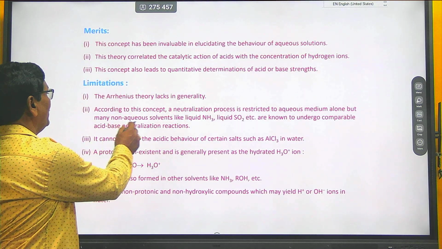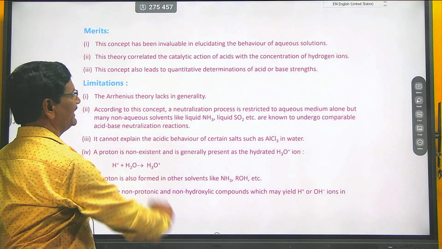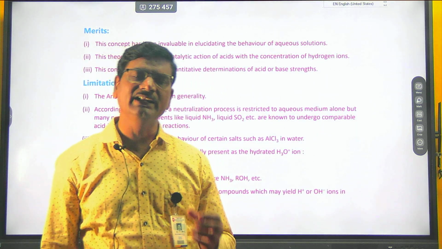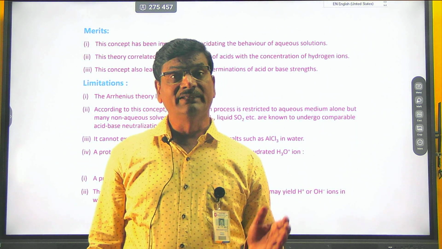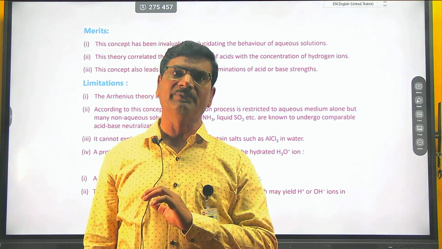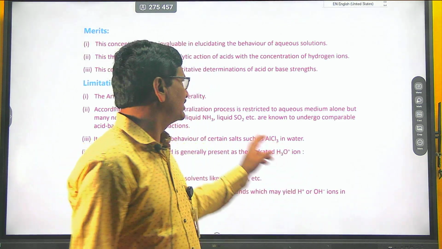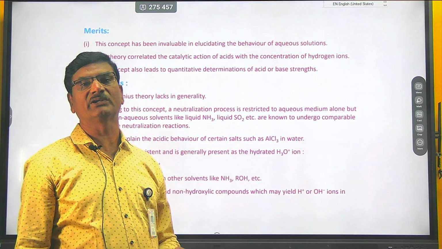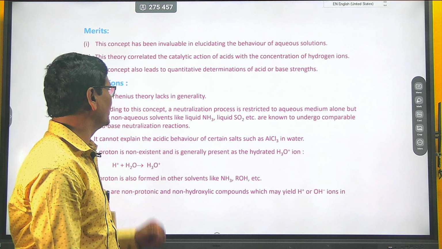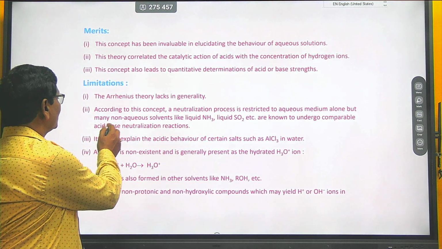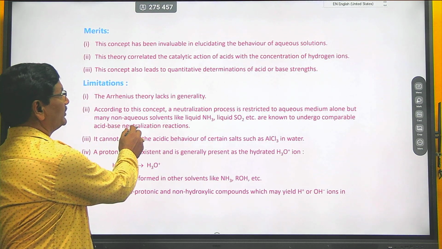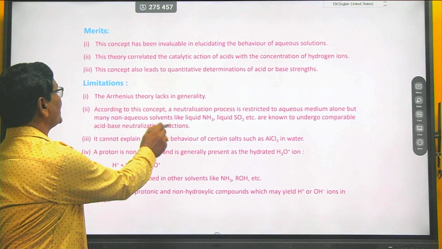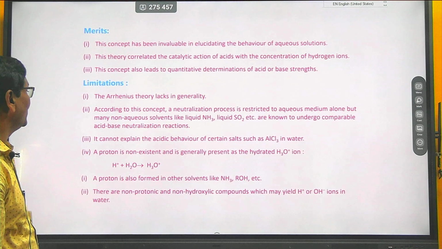For example, non-aqueous solvents like NH3 and SO2 are not considered. Many reactions which are impossible to carry out in water can be carried out in non-aqueous solvents. According to this theory, we only understand comparable acid-base neutralization reactions. This is one of the limitations.